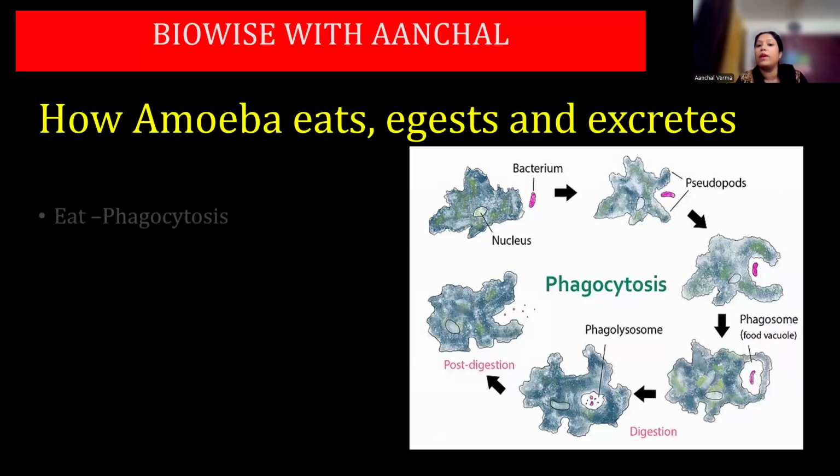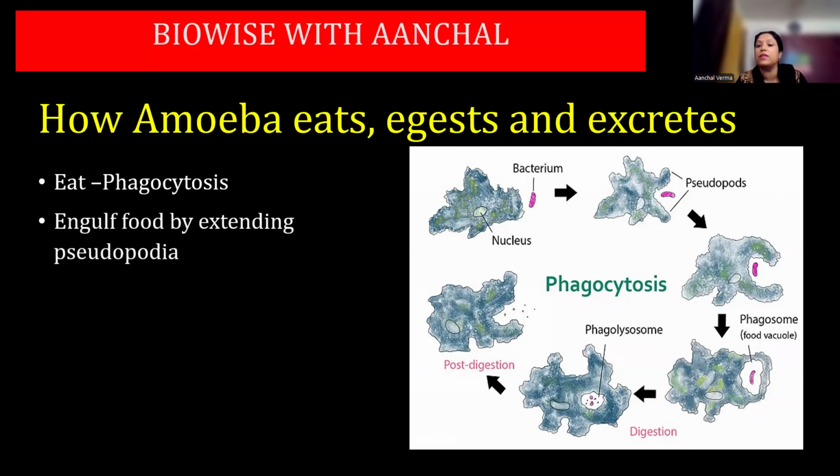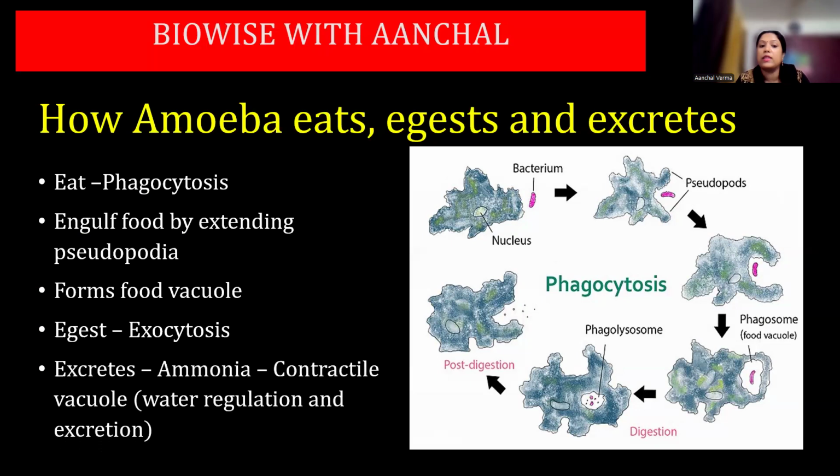Then how amoeba eats, digests and excretes. Eating is by phagocytosis, engulfing food by extending pseudopodia, forming food vacuoles, then egesting by exocytosis, and excreting ammonia. Contractile vacuoles are formed which have water content in them that dissolves ammonia. It helps in excretion. At the same time, the contractile vacuole helps in water regulation and excretion.